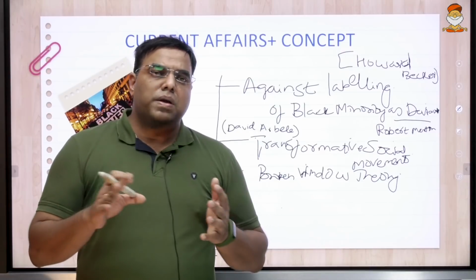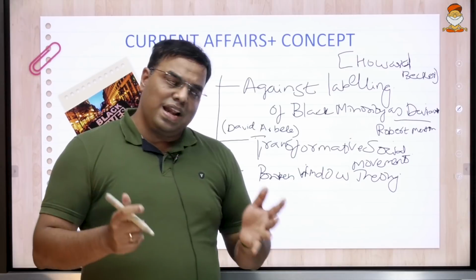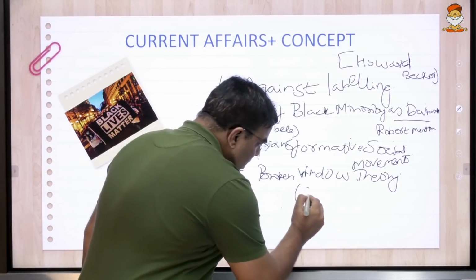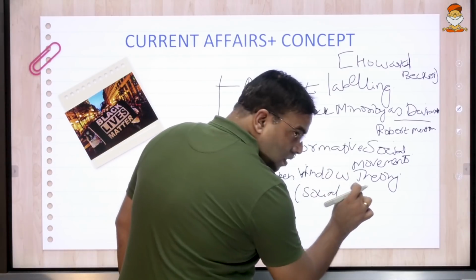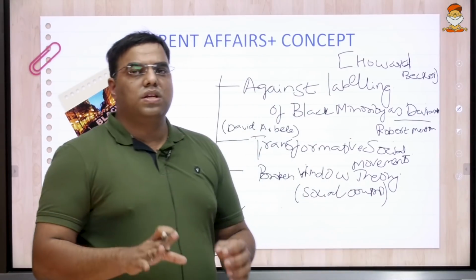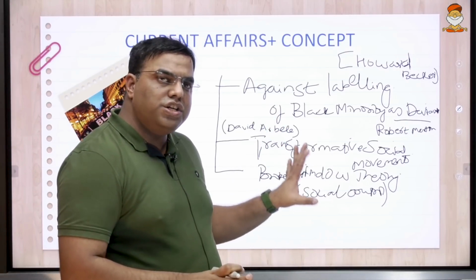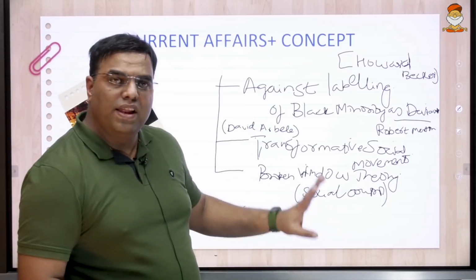Give a bigger punishment so that people will get afraid, as a tool for social control. If you have this kind of clarity about your concepts, rest assured you are going to do wonderfully well in this exam.